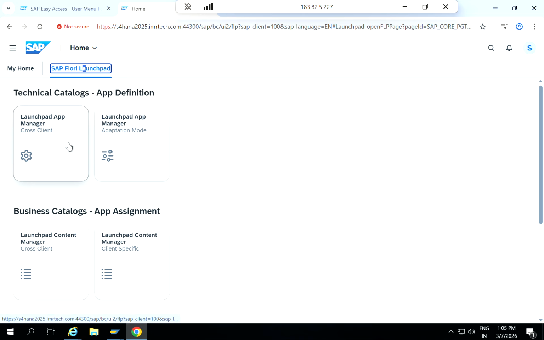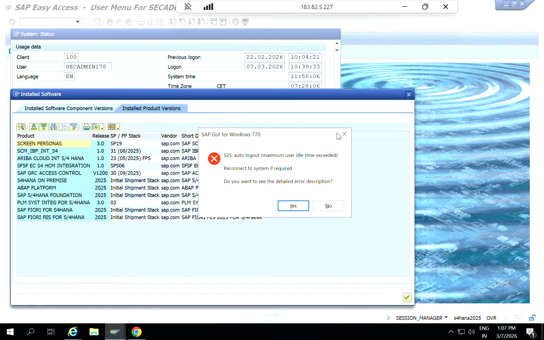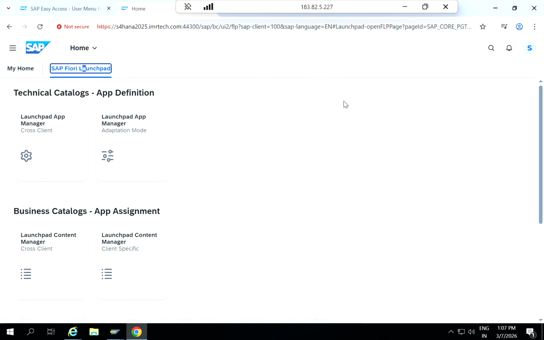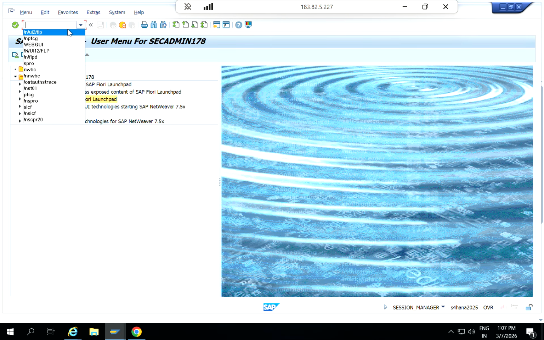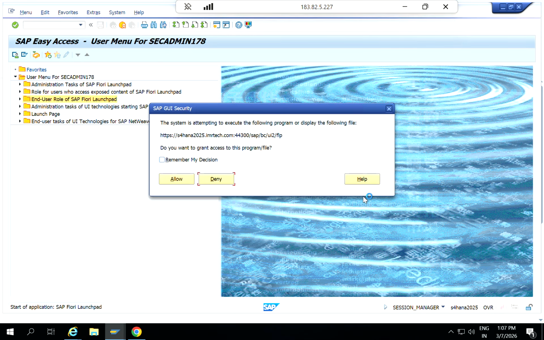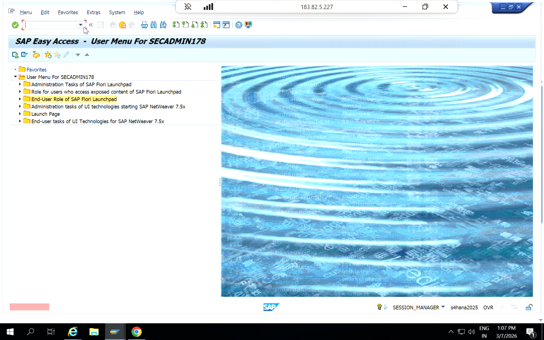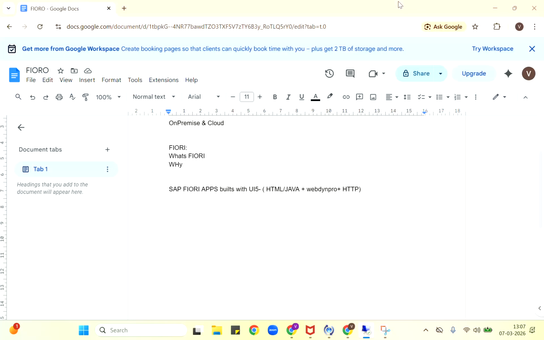If any applications are assigned to you, this is how it looks. This is called an application, or we can call it tiles. This is the T code to launch the Fiori launchpad.